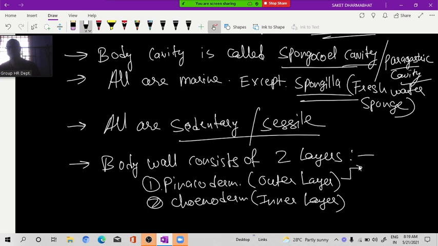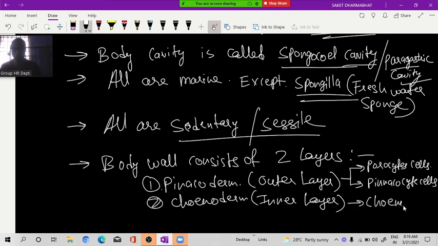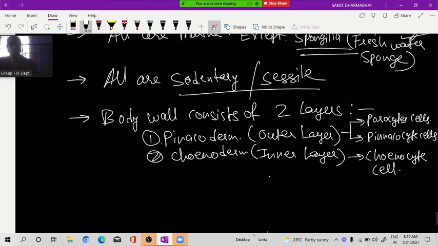Pinacoderm consists of two types of cells, pinacocytes and porocytes. Choanoderm consists of only one type of cell, which is called what? Choanocyte cells. Clear up to here? Yes, sir. Super.